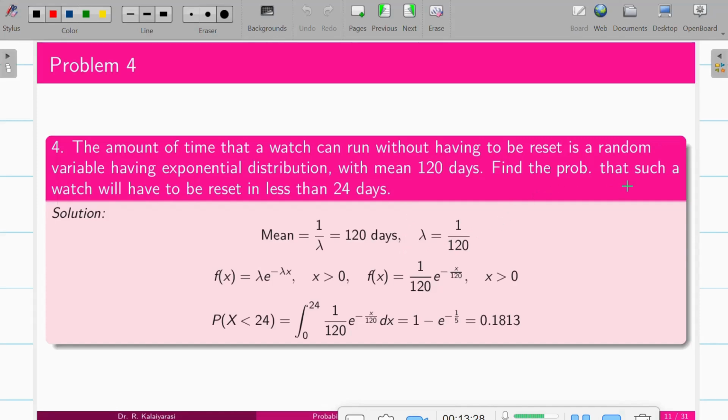Find the probability that a watch will have to be reset in less than 24 days. So f of x according to this lambda, you will rewrite it. So less than 24 days, its probability of x less than 24. So integral 0 to 24, 1 by 120 e power minus x by 120. We'll substitute the f of x, integral 0 to 24 of f of x dx. We'll perform the integration, apply the upper limit minus lower limit, and you will get the answer.